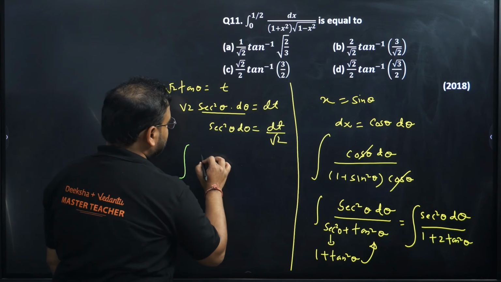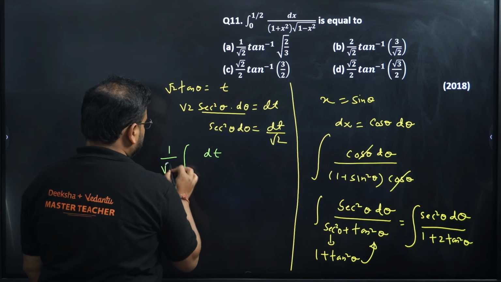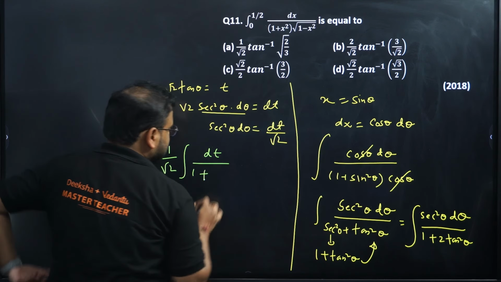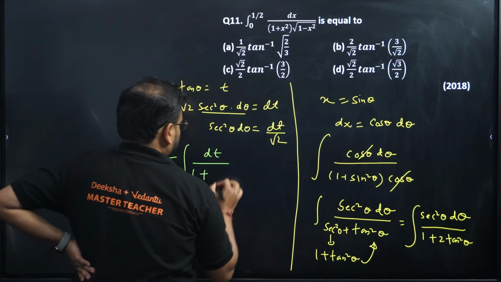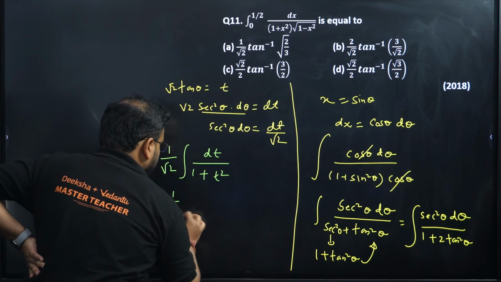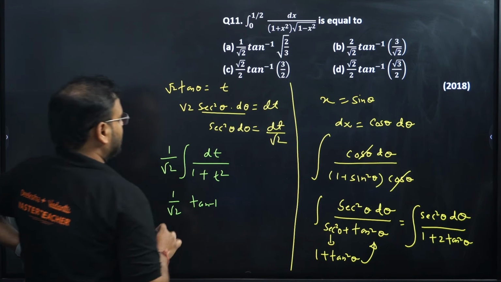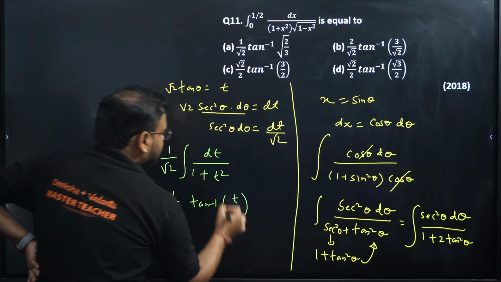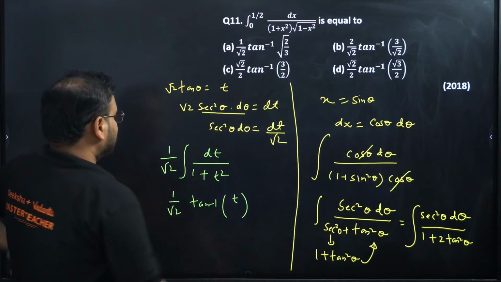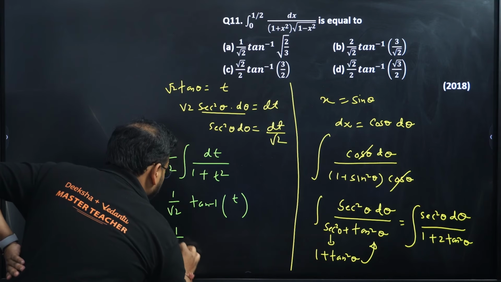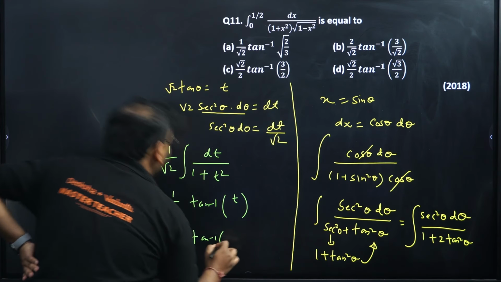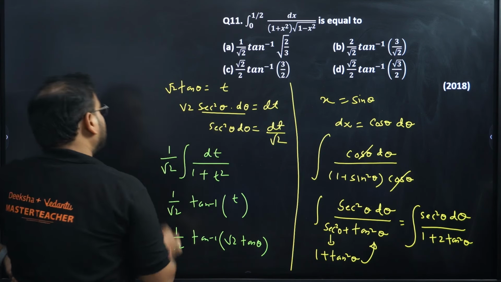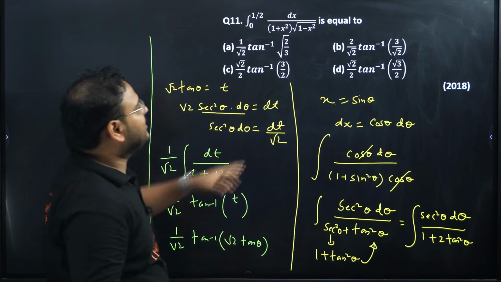So I have this as simply dt, and 1 by root 2 is outside. And over here I have 1 plus t square basically. There's a formula for this: tan inverse of simply t. Correct, no? Then what is the t value? Write it over here, 1 upon root t. Tan inverse of t value is root 2 tan theta. Now, I need to get the result in the form of variable x.